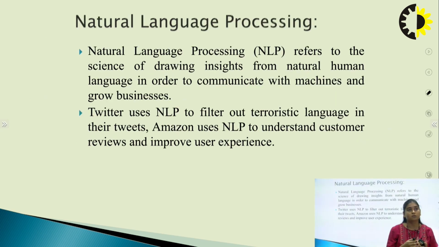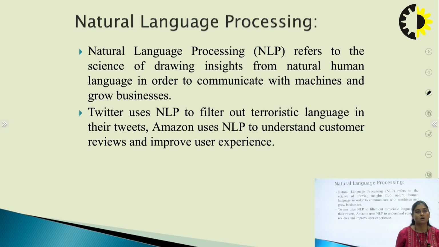Moving on, the next branch is NLP, which stands for natural language processing. It refers to the science of drawing insights from natural human language in order to communicate with machines and grow business. Twitter uses NLP to filter out terroristic language in tweets, and Amazon also uses NLP to understand customer reviews.